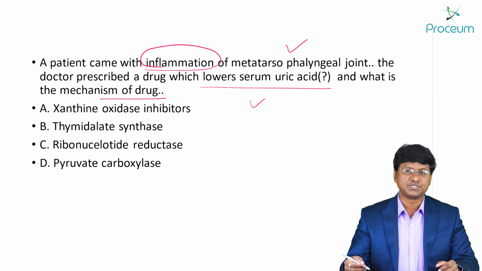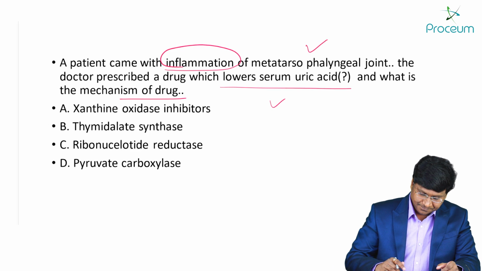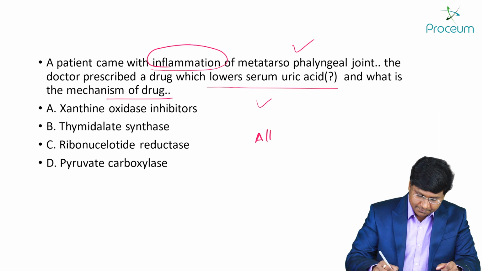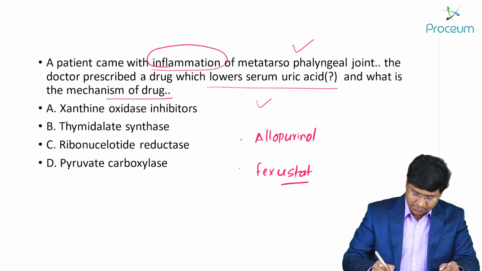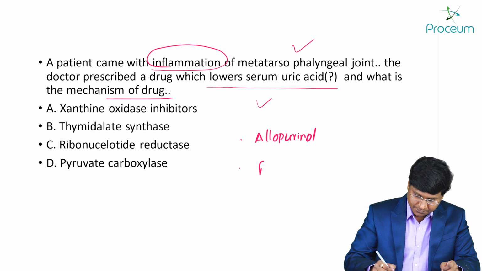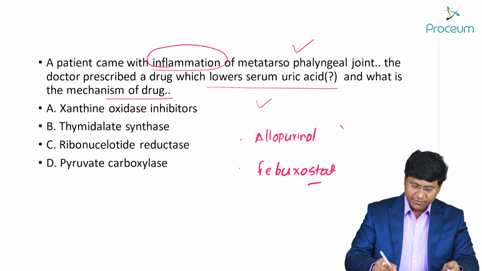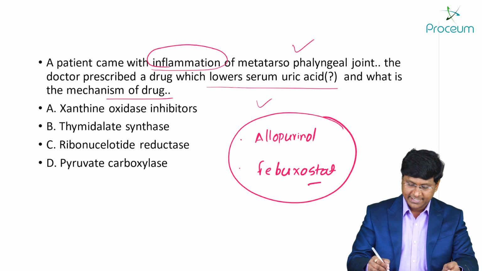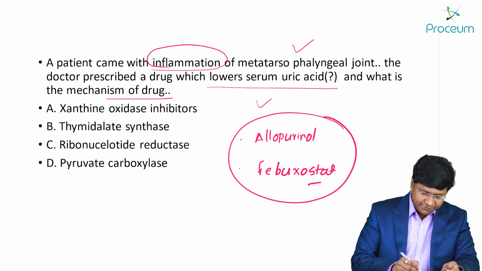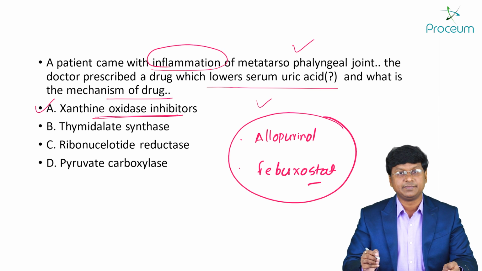So what are the group of drugs which will lower the uric acid? That includes allopurinol, and the other important drug is febuxostat. So these are the drugs which will lower the serum uric acid. Now if you take the mechanism of action of both these drugs, either allopurinol or febuxostat, both of these drugs are xanthine oxidase inhibitors, right? Both of these drugs are xanthine oxidase inhibitors.